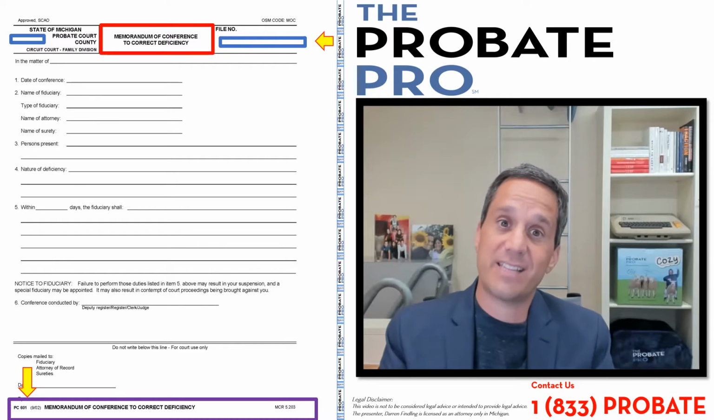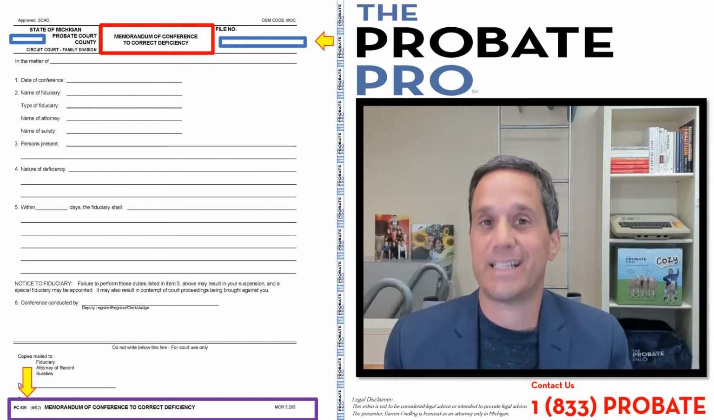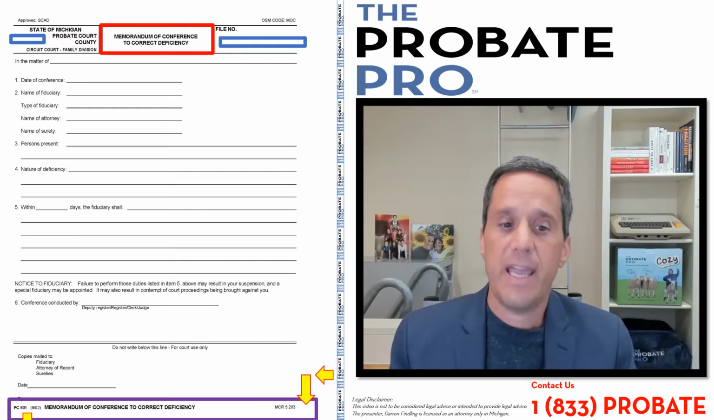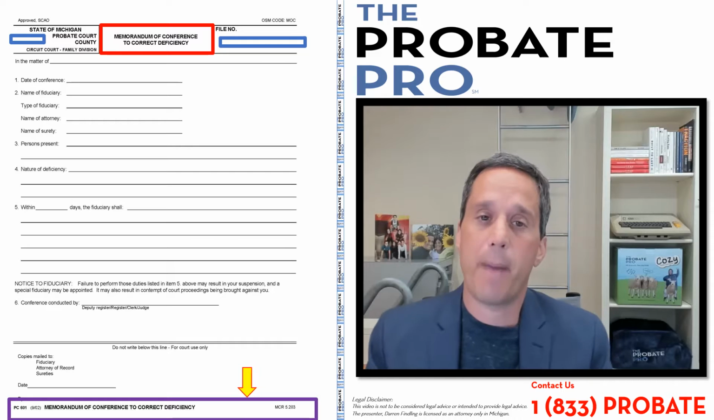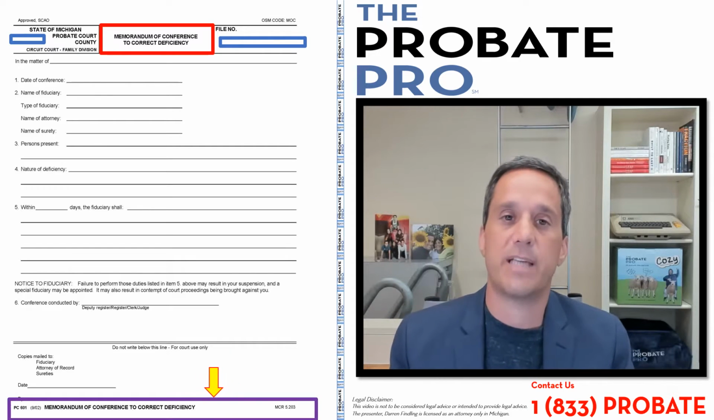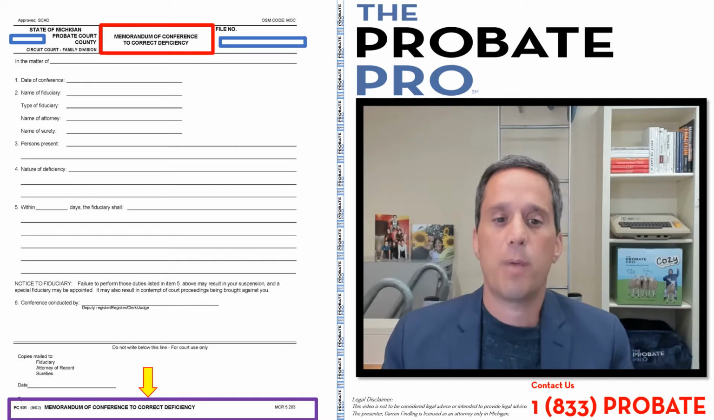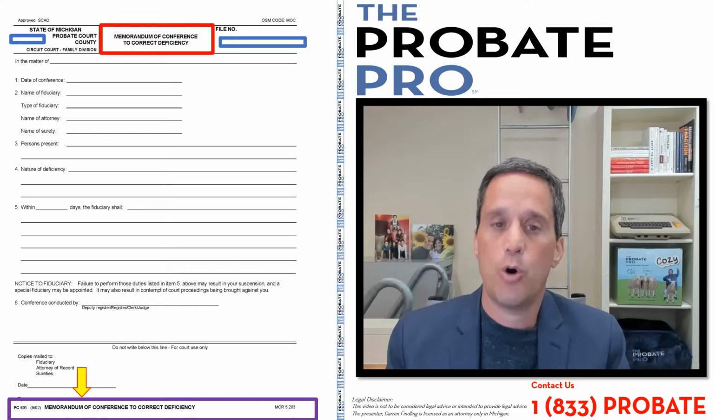As I mentioned, this is a state court administrative form. PC 601 is reflected by the yellow arrow on the bottom left corner. It is guided or created or given rise to by a particular court rule. That's MCR 5.203. That particular court rule provides that, except in instances of a personal representative who fails to comply